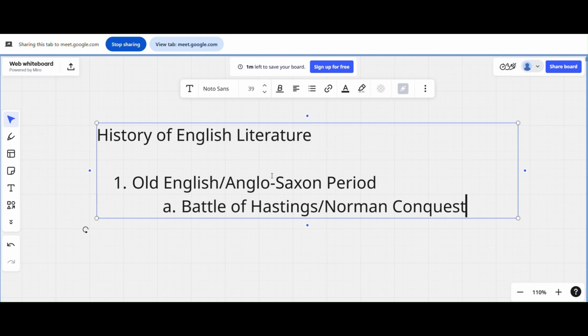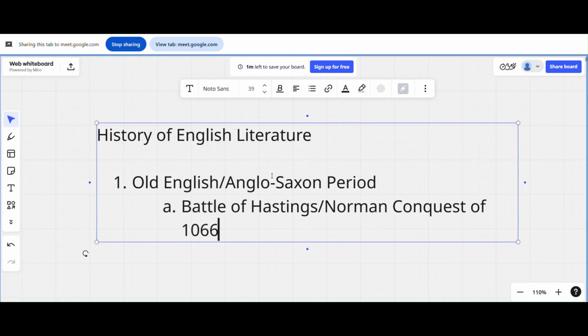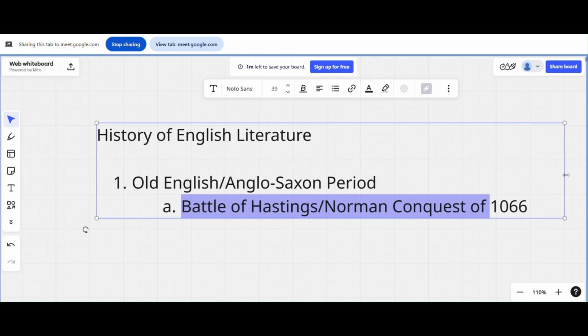History as we know it changed, okay. So this happened in 1066, okay. Norman conquest of 1066. Just know these names, okay, because this stuff won't really come, I don't think, but just for general knowledge, okay.